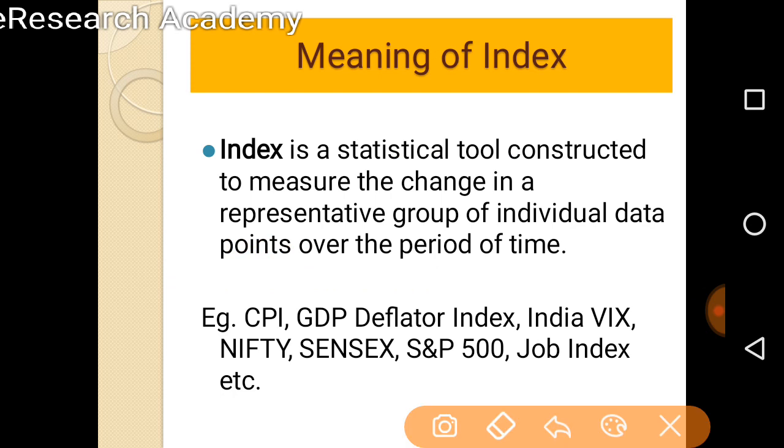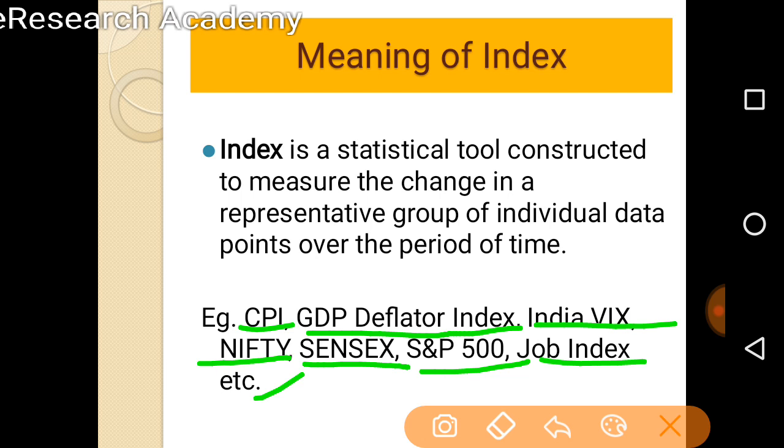Examples of an index are the Consumer Price Index (CPI), the GDP inflator index, India VIX, which measures the volatility of the stock market, the national indices of 50 stocks of India represented by the Nifty, the Sensitive Index Sensex, and the American S&P 500. Similarly, the job index, etc. So these are examples of an index, right?